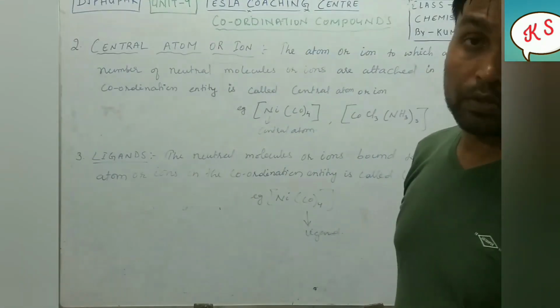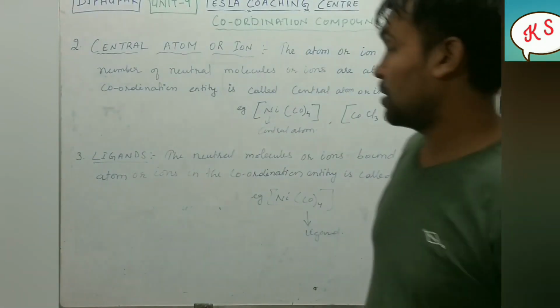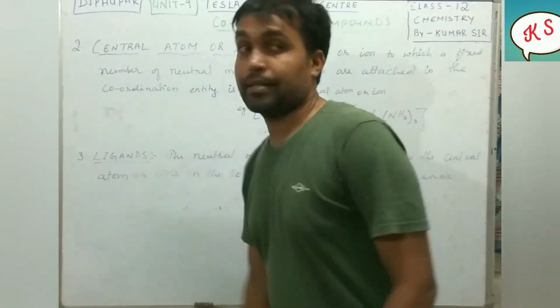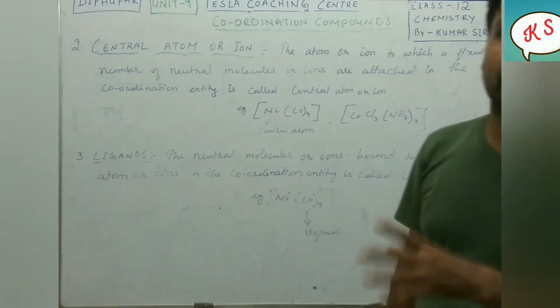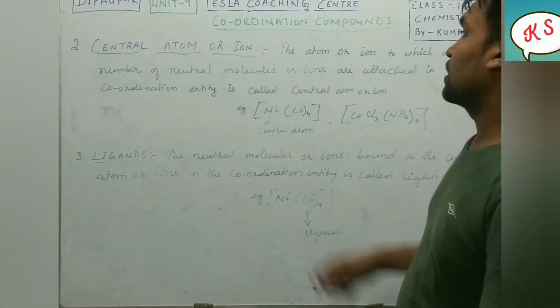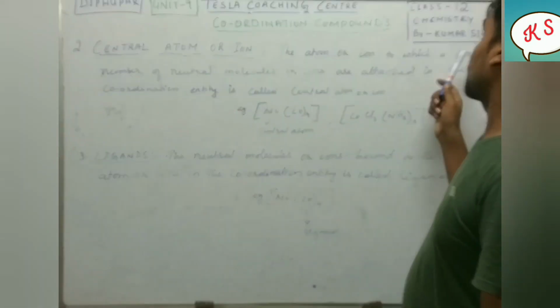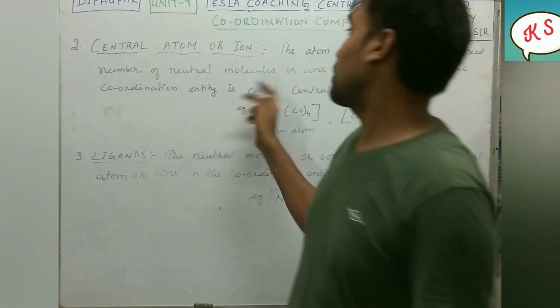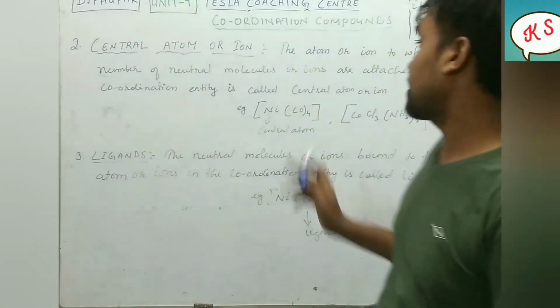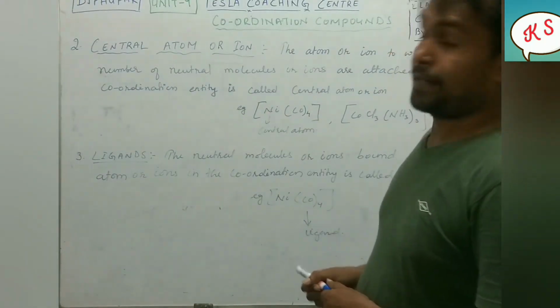The second term we are going to learn is central atom or ions. It is also called the central metal atom or ions. So what is that? The atom or ions to which a fixed number of neutral molecules or ions are attached in the coordination entities are called the central metal atom or ions.